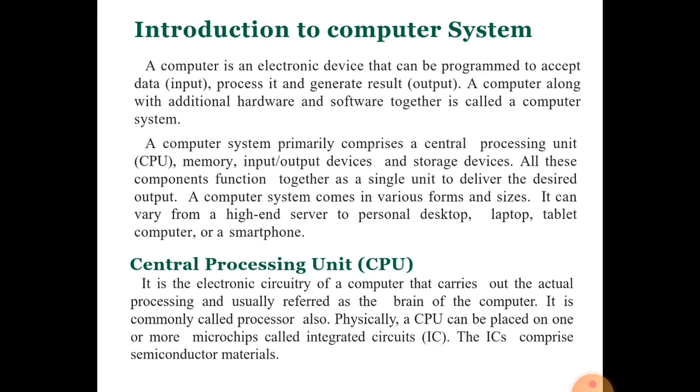So a computer is a system device, not a single component. Computer system means a collection of a number of objects working together; that is known as a system. So a computer is a system device, meaning it is a collection of parts, a collection of objects, a collection of devices. In a computer system we have two components, hardware and software, working together. Without software, hardware is nothing, and without hardware, software is nothing.